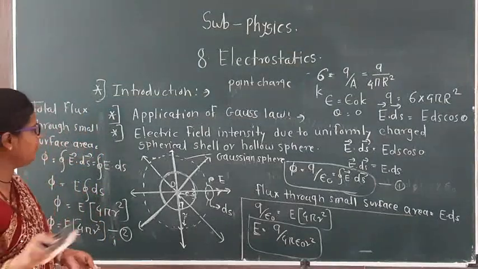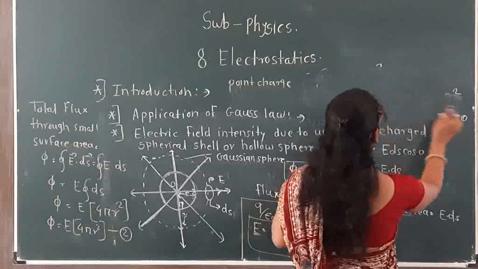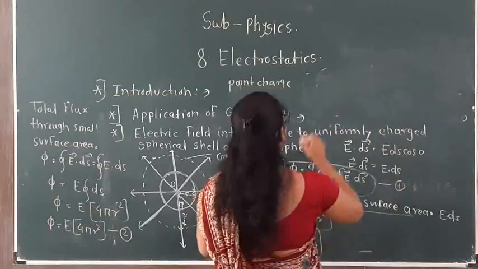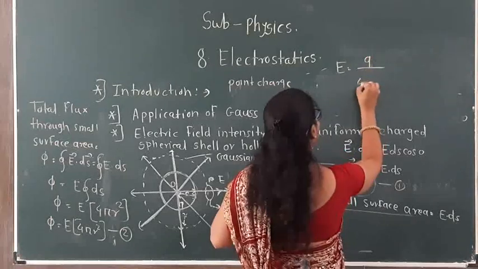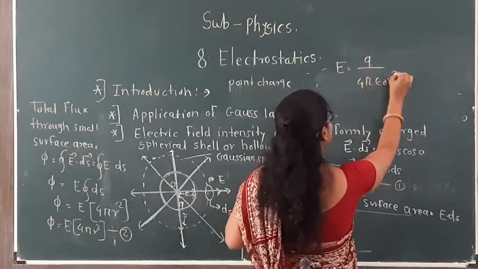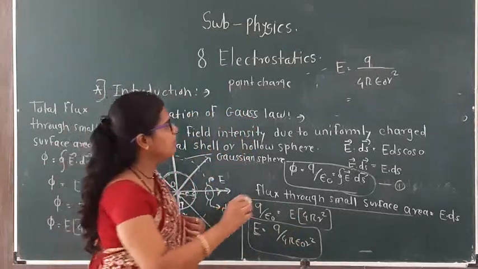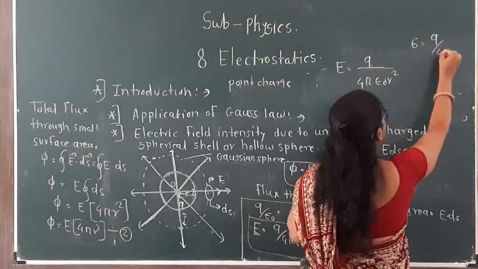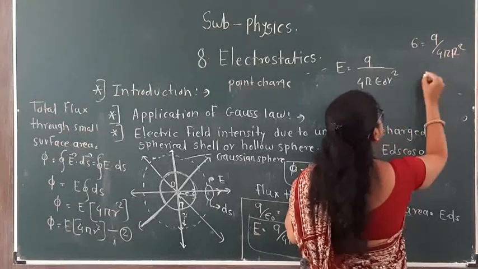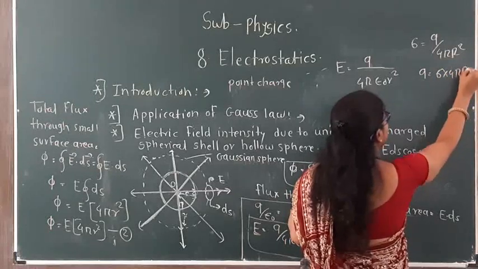Now see here, E is equal to Q upon 4 pi epsilon r square. Q means charge. By using the formula sigma equals Q upon 4 pi r square, we get Q is equal to sigma into 4 pi r square.